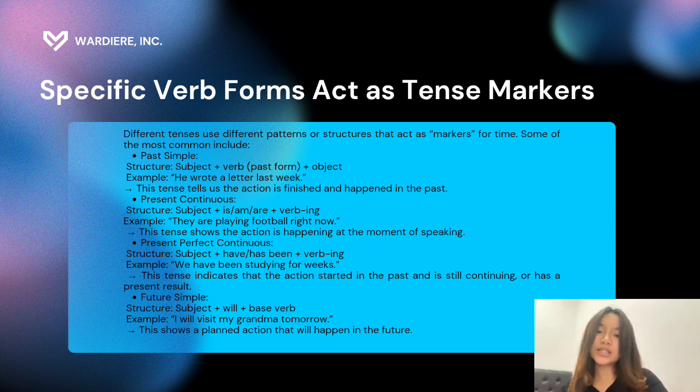And next, future simple. Structure: subject plus will plus base verb. Example: I will visit my grandma tomorrow. This shows a plain action that will happen in the future.